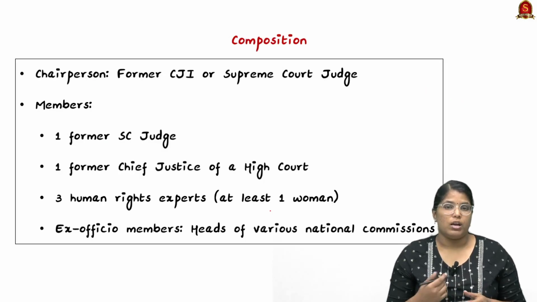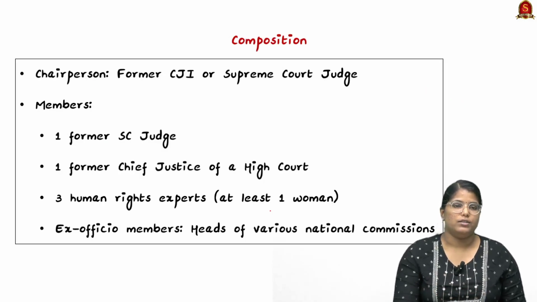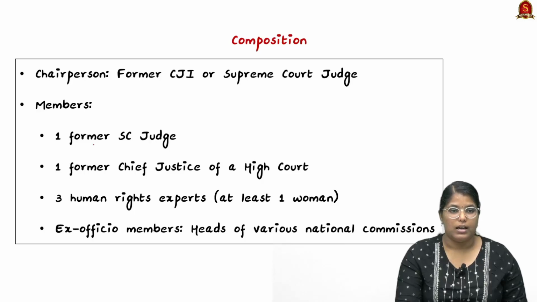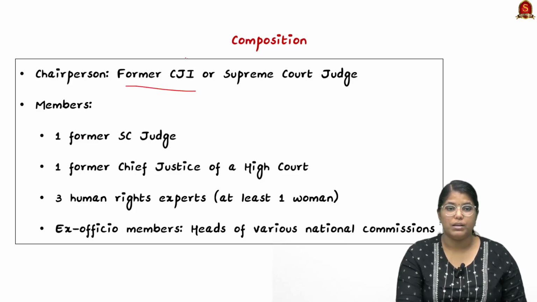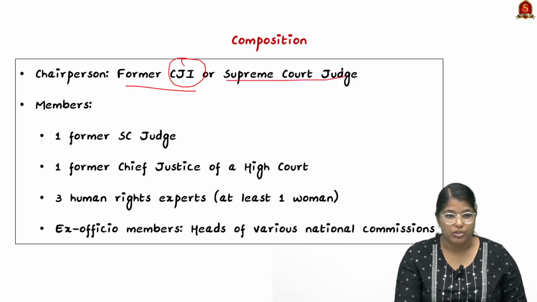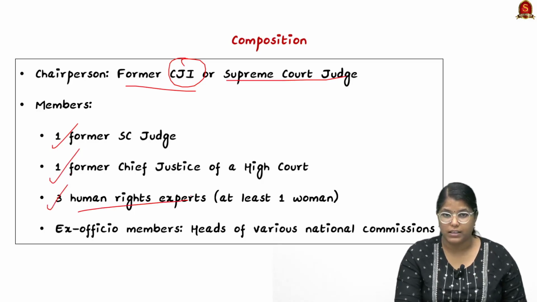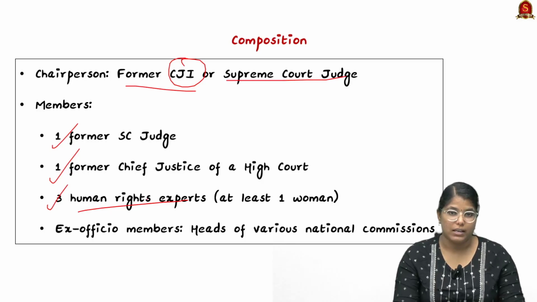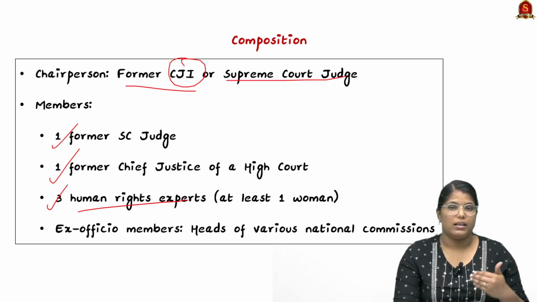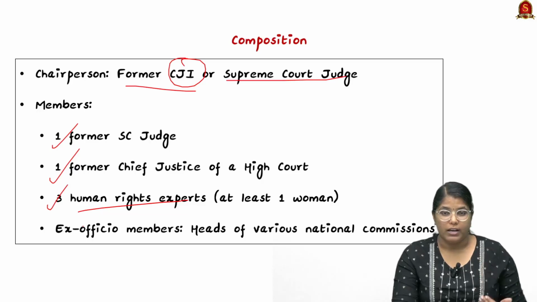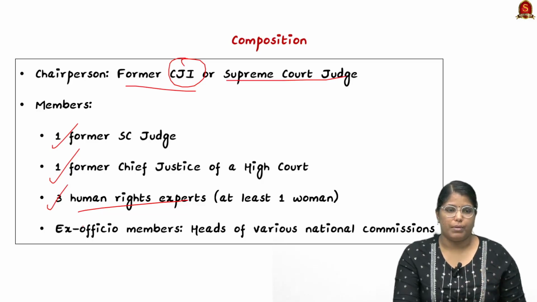Now moving on, talking about the composition of this particular body. It has a chairperson. The chairperson is usually a former CJI or Supreme Court judge. The members include one former Supreme Court judge, one former Chief Justice of a High Court, and three human rights experts. Among these 3 people, at least one should be a woman. So they have brought in inclusivity by reserving a seat for women. And finally, there will be ex officio members, which includes heads of various national commissions.